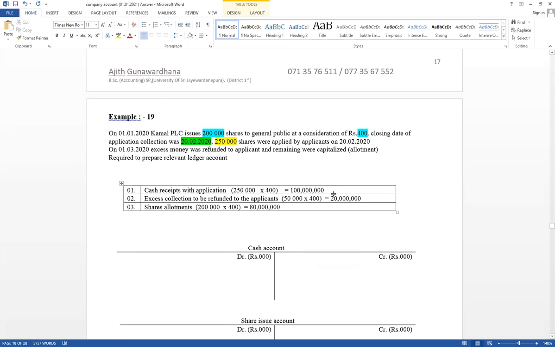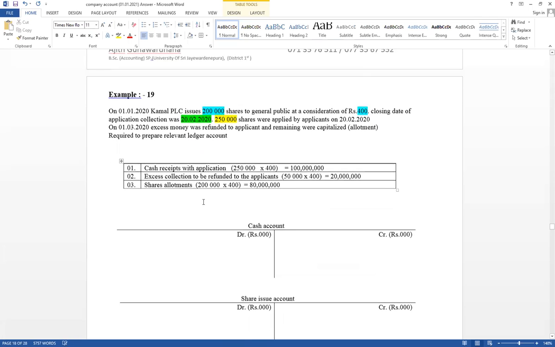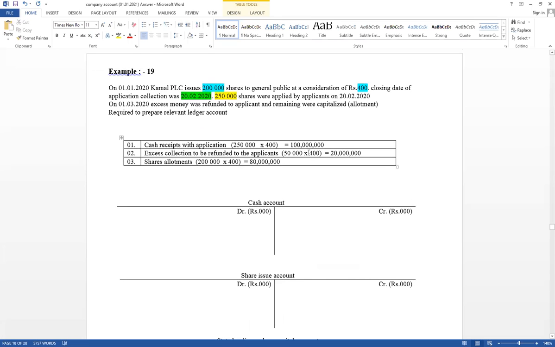Record values in 1,000. First one, cash received with application. Effect: cash increase. Therefore, cash account debit 100,000 and share issue account credit. You have to prepare share issue accounts, cash accounts. Therefore, cash account debit as share issue, and share issue account credit as a cash. This is the first entry.